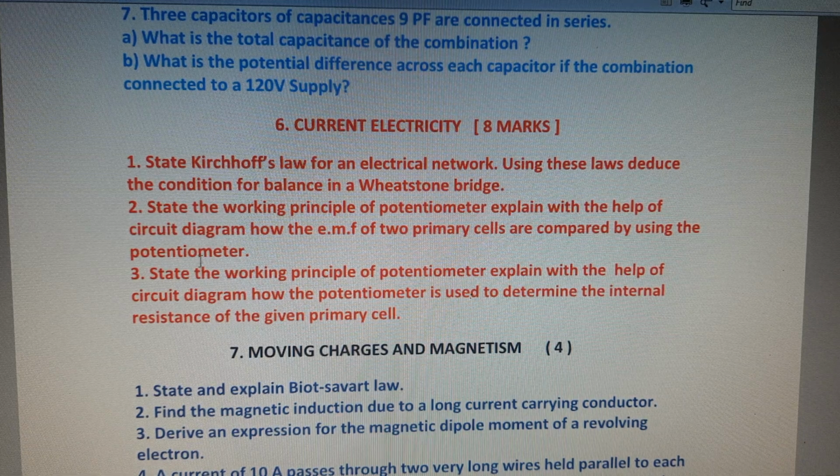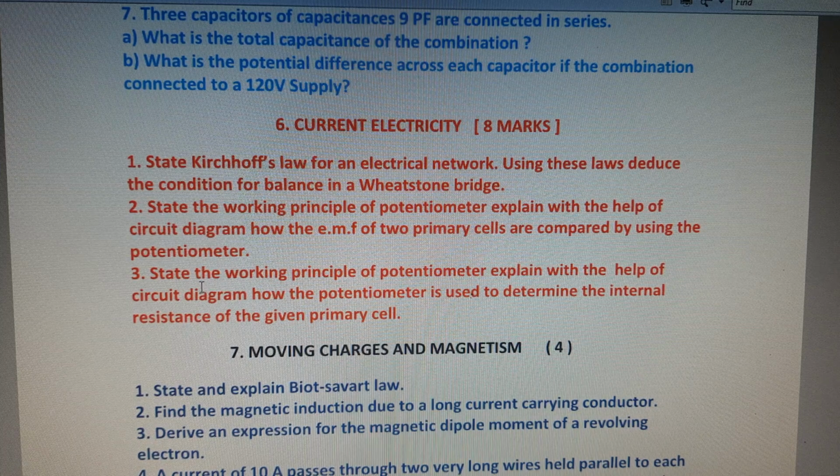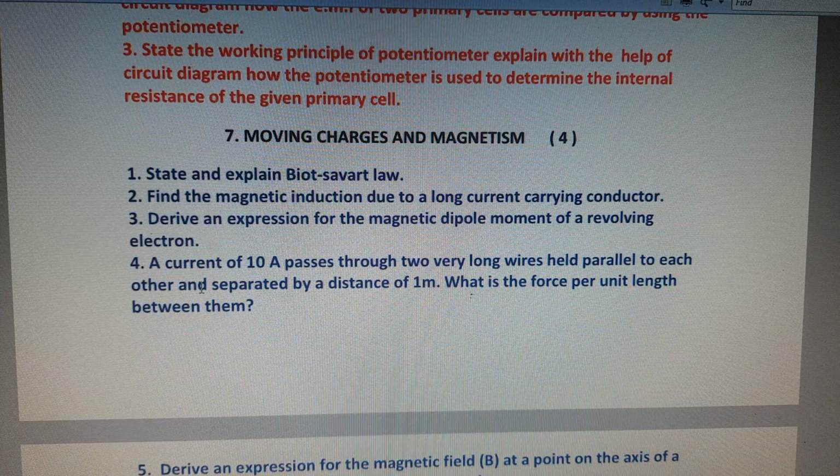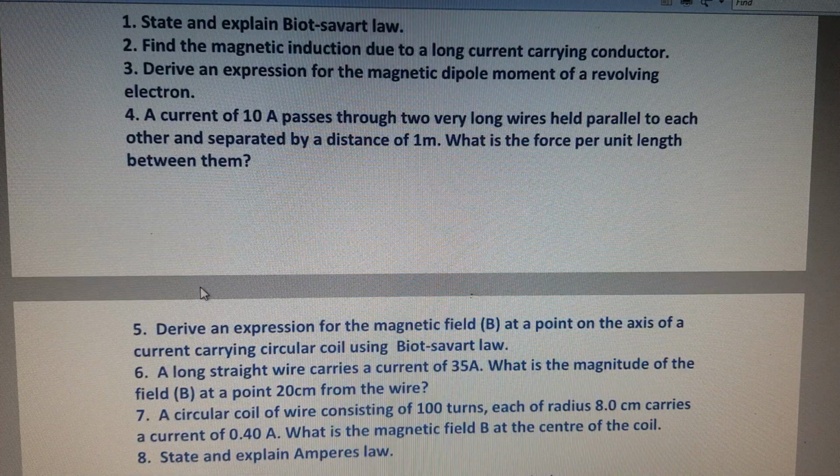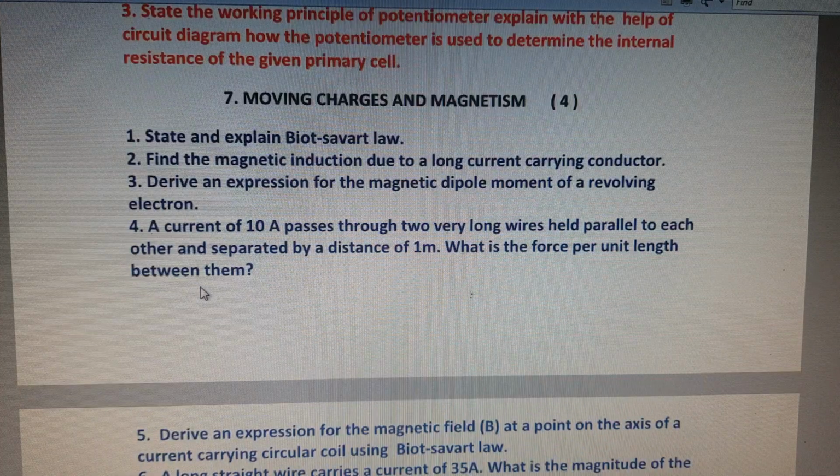So this chapter will contain 3 8-marks questions, but only one question will be asked in the IPE examination. And next one is the seventh one, moving charges and magnetism. This chapter will contain a total of 8 questions, but only one question will be asked in the IPE examination.